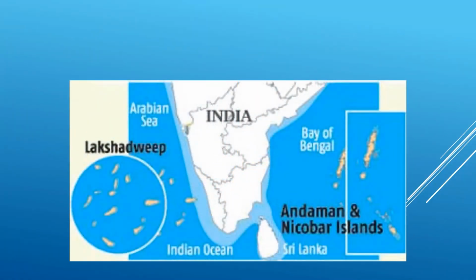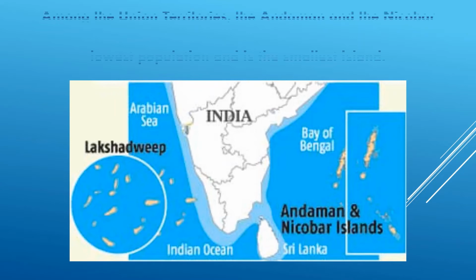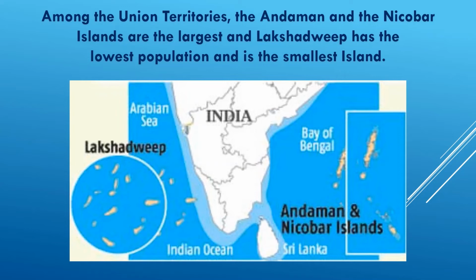Children, this picture shows Andaman and Nicobar Islands and Lakshadweep Islands. Among the Union Territories, the Andaman and Nicobar Islands are the largest and Lakshadweep has the lowest population and is the smallest island.